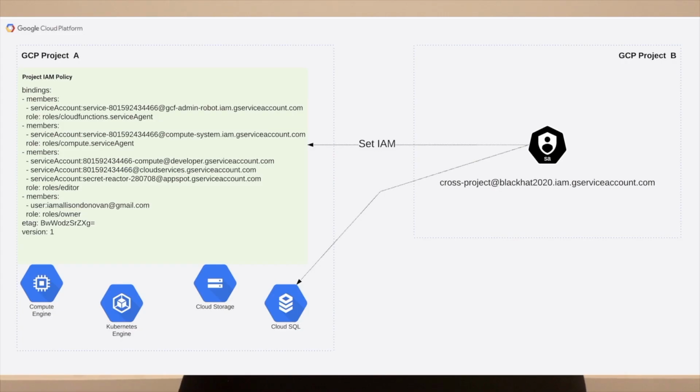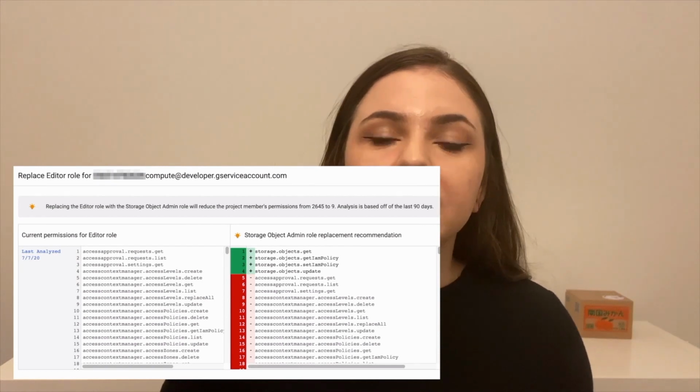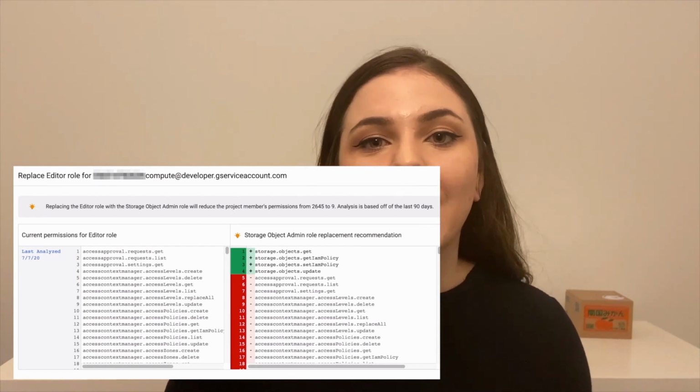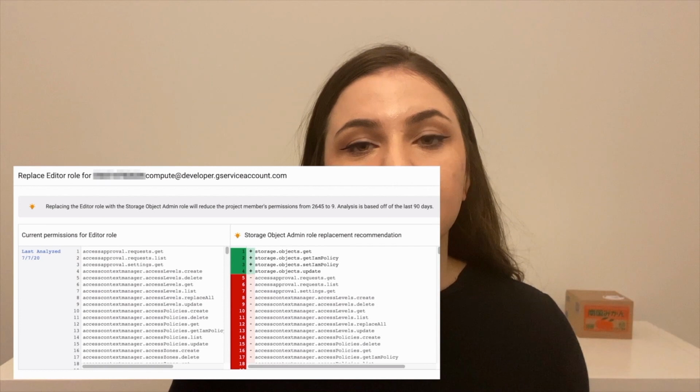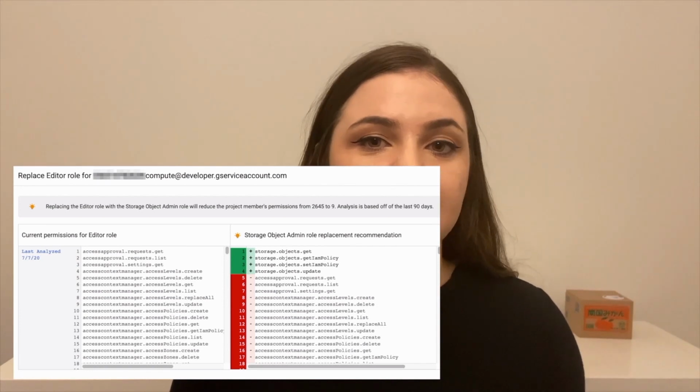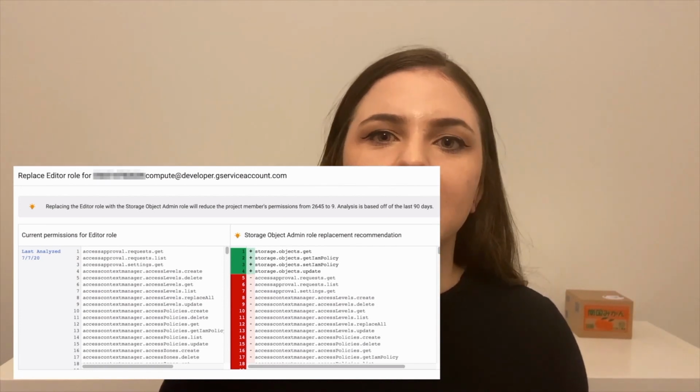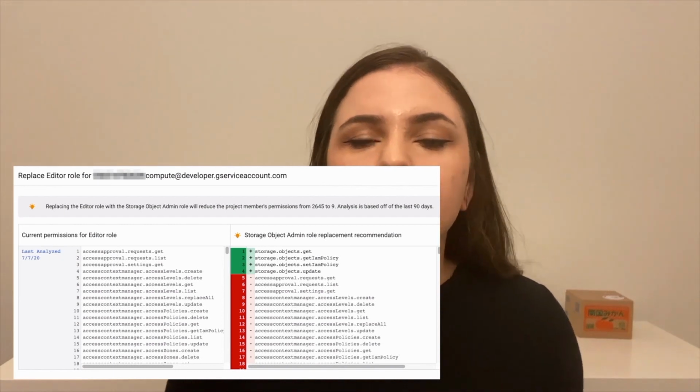There's also no way to restrict the cross-project bindings that we talked about previously, where if a user knows the name of your service account, they could still give the service account access to their project or project's resources. So the IAM recommender is very powerful. Some of the limitations on the tool is that you have to have a 90-day period where the policies or behavior of a given identity are evaluated so that you can have a recommendation be made. And there may be more IAM bindings that you may not be aware of, like the cross-project bindings.